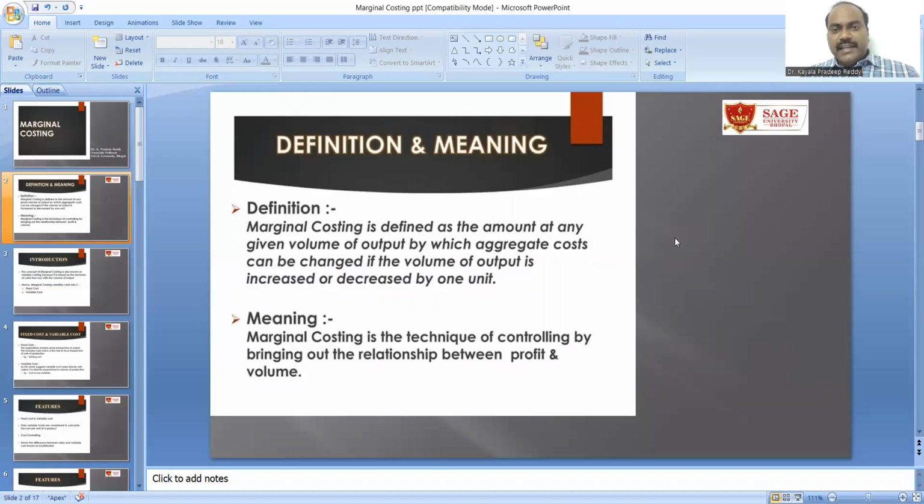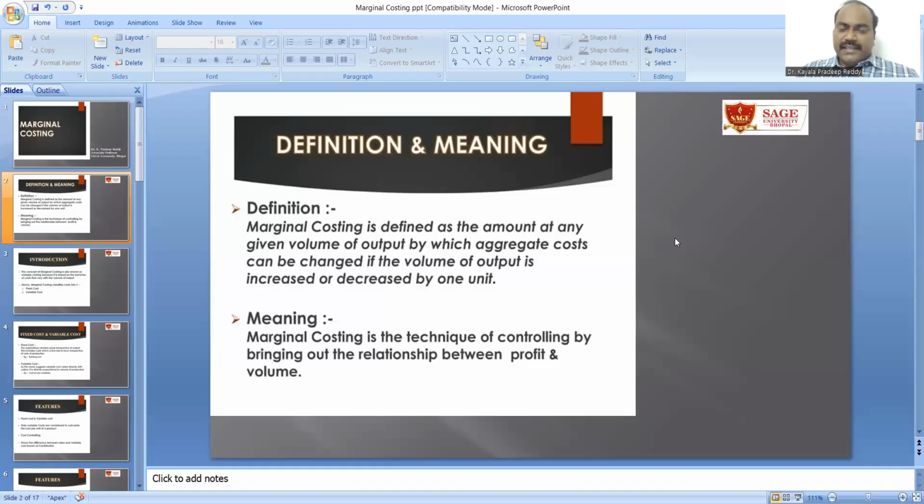When companies have decided the amount of output to be taken out, in order to decide the price that we have to fix based on the amount of sales that we have to get, we should know the production, the volume of output that we can get. So marginal costing helps us in finding out the aggregate cost of producing a unit.